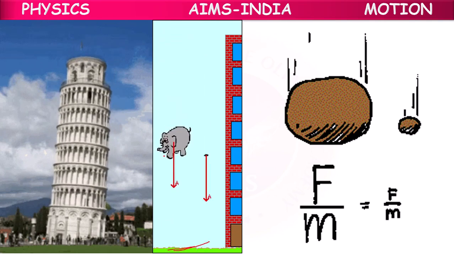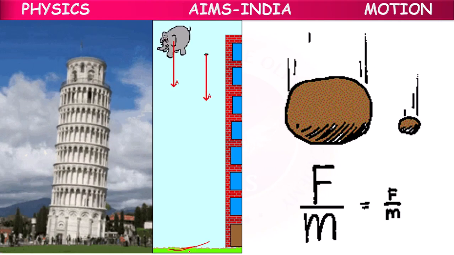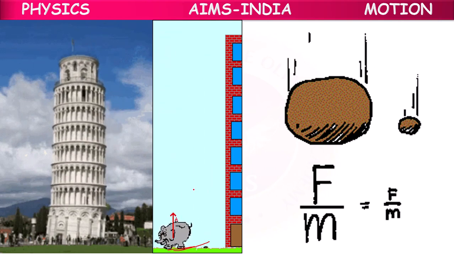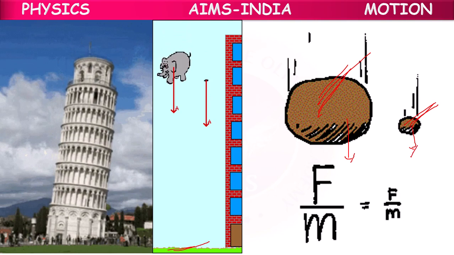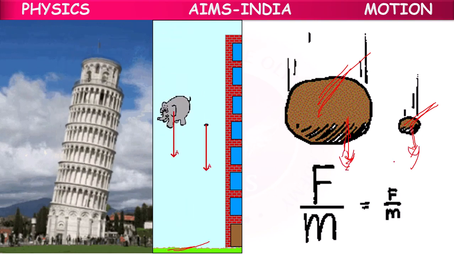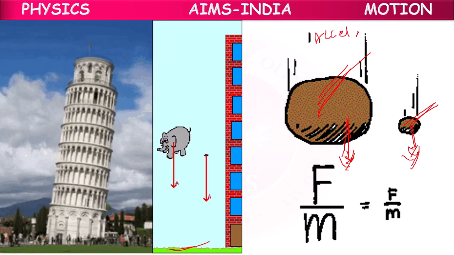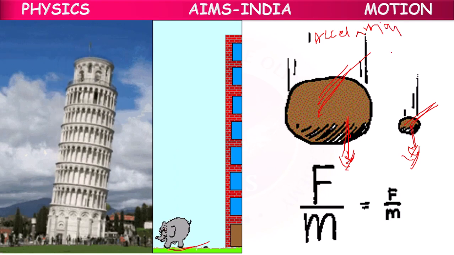So why are they falling? Because of the gravity of the earth. The earth tries to attract any object, like a larger stone or smaller stone. Because of its attraction, there will be some change in the velocity of the stone while it is falling down. Their velocity increases, or their velocity changes, which is called acceleration.